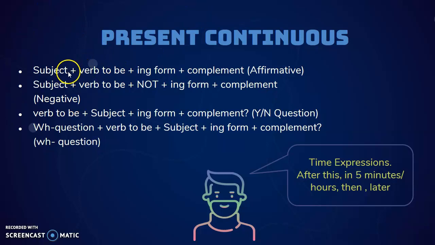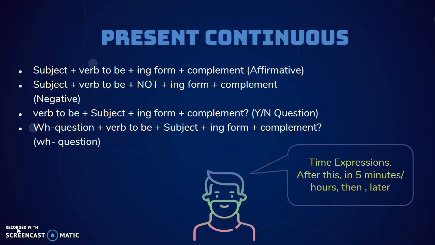So for example, we start with subject, verb to be, the ing form, and the complement for an affirmative sentence. For negative, we just add not after verb to be. And then we are going to have questions that always start with verb to be. And finally, we are going to have WH questions that are the same as the previous one, but we are going to start with the WH question.